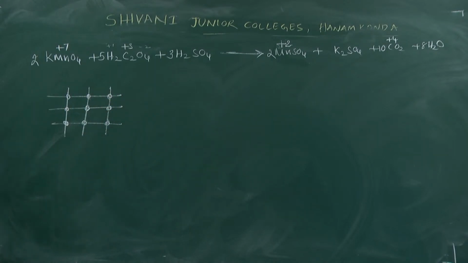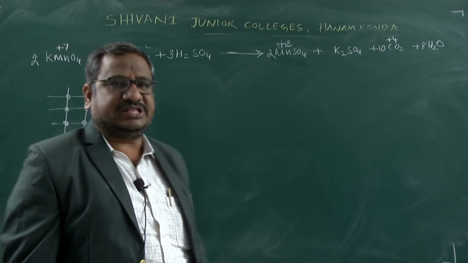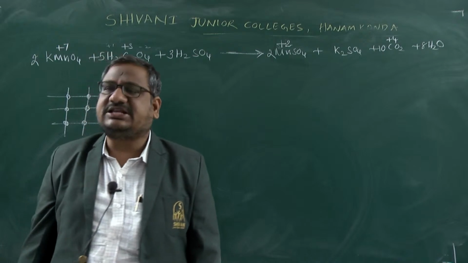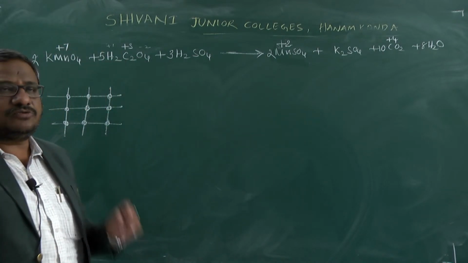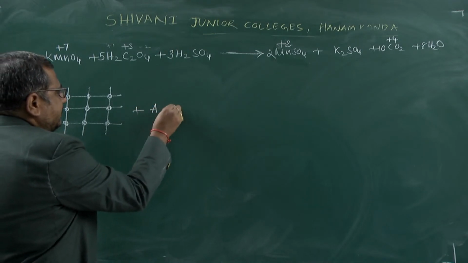Now we are using either nickel or palladium or platinum, which are solid materials. The solid material has interstitial places, meaning small places. In those interstitial places we pass the reactant molecules.